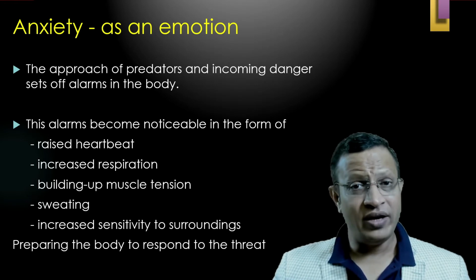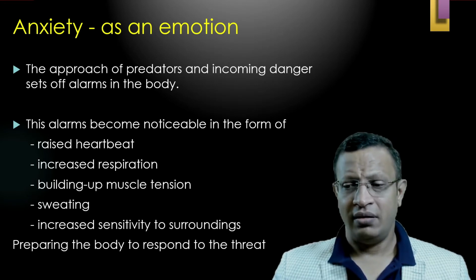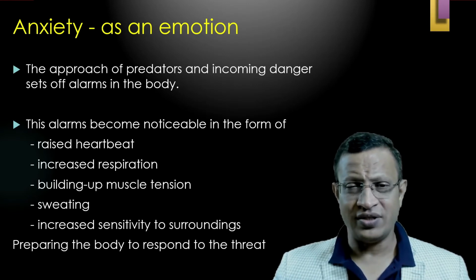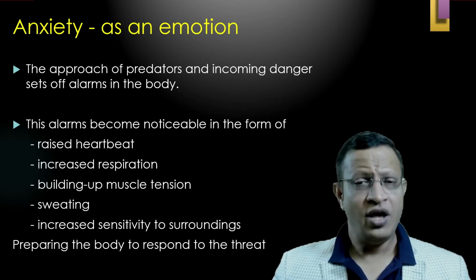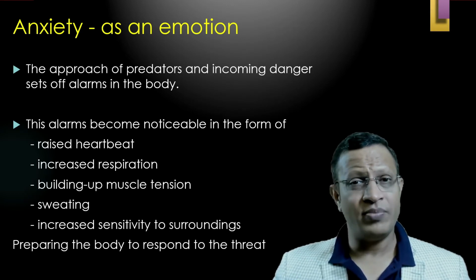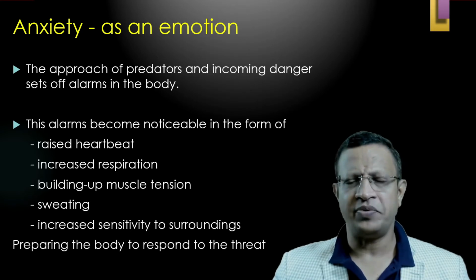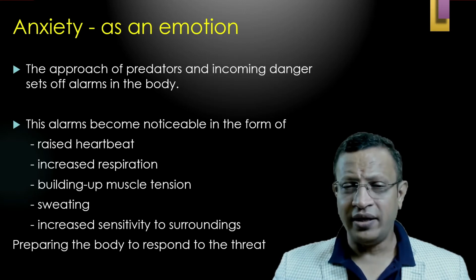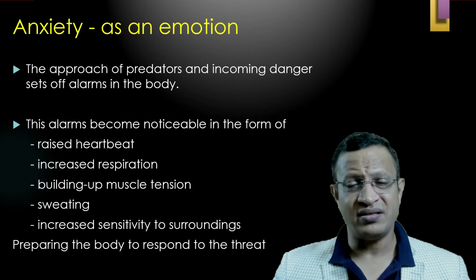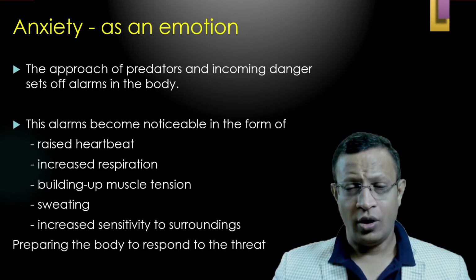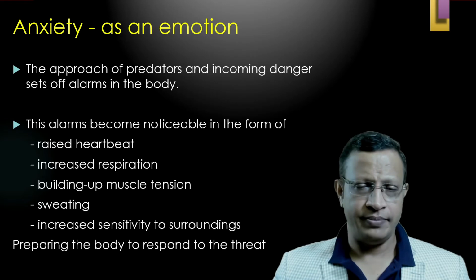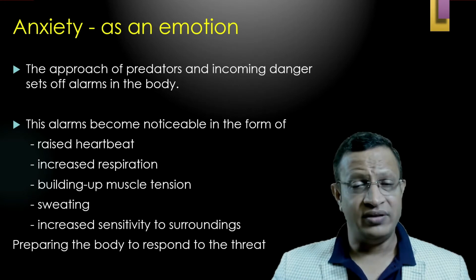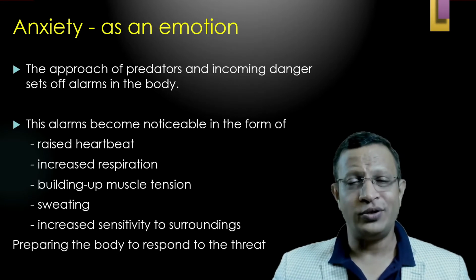As I mentioned, whenever there is stress, in civil society there are no predators, but however, there are events of stress which occur from morning to evening. Whenever there is a stress or abnormal threat perception, or even a normal threat perception, the hypothalamus sends signals to the pituitary gland, the master gland of the endocrine system, which gives information to the various parts of the body, resulting in a cascade of events. So, this prepares the body to respond to the threat.